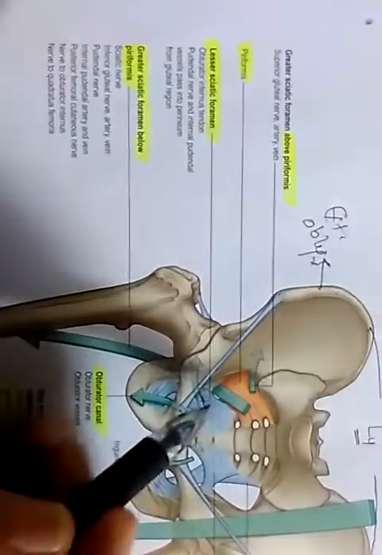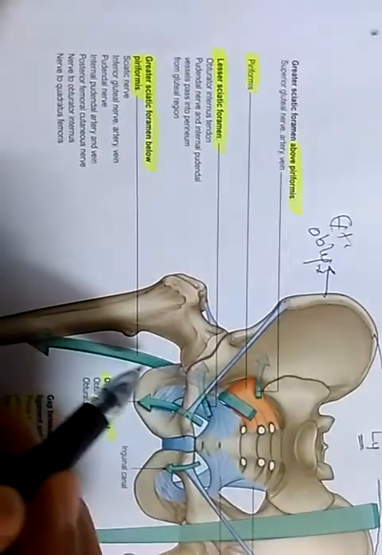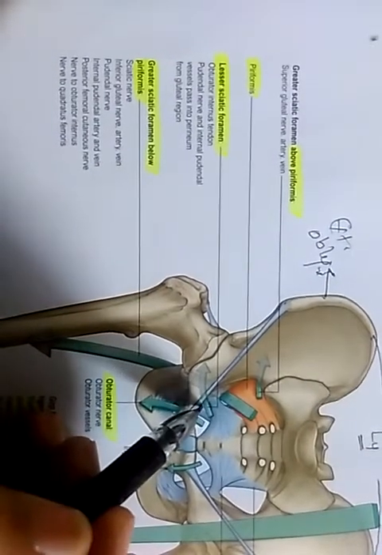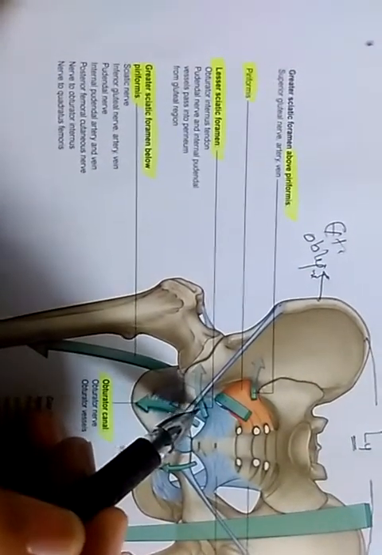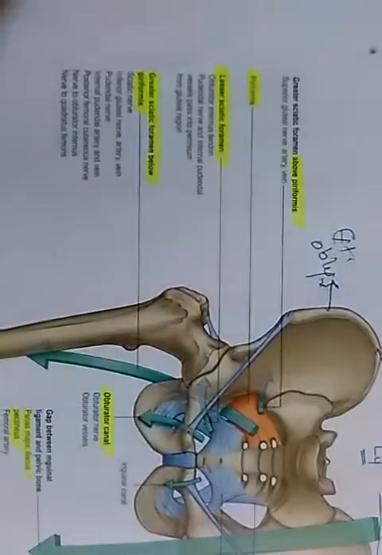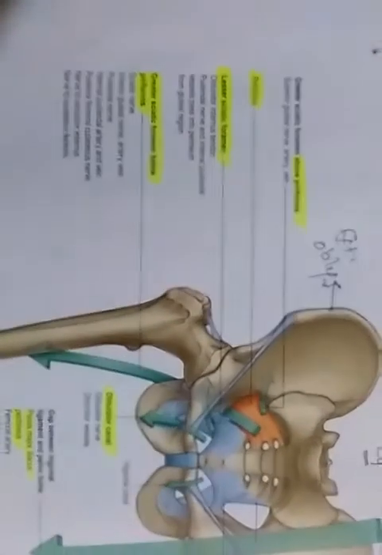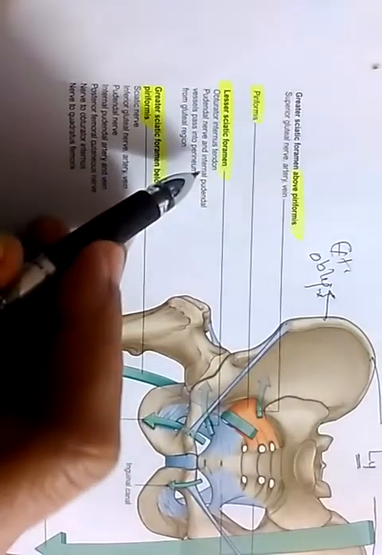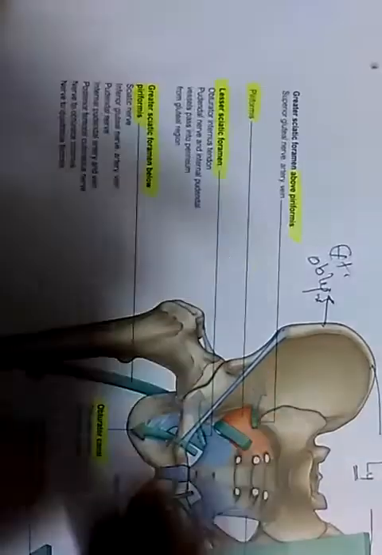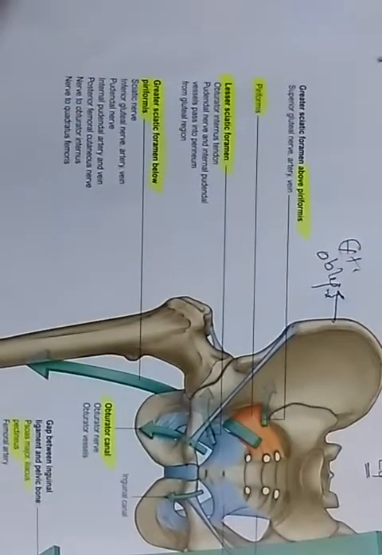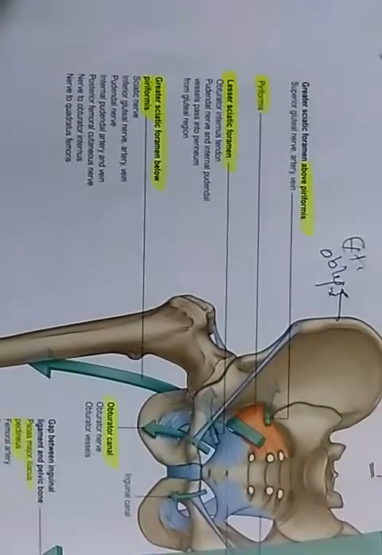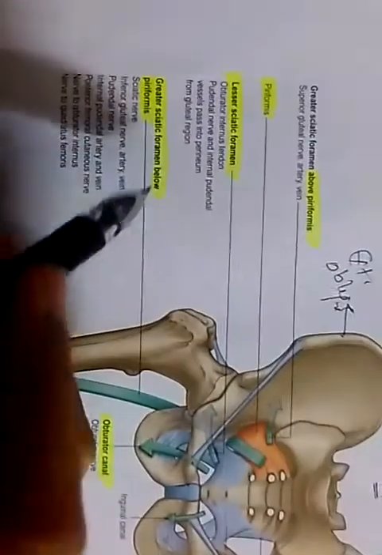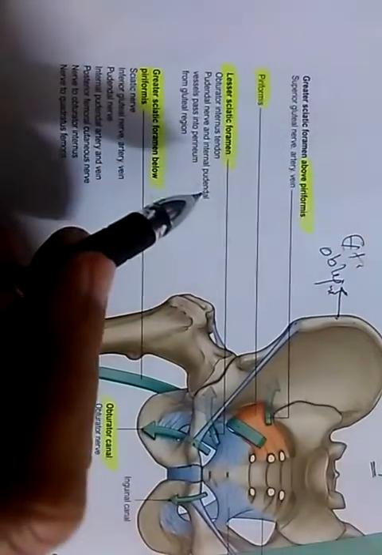Okay, now see, as you can see, some structures are passing here. And this is the lesser sciatic foramen below, below the ischial spine. From here, some of the structures which pass are the obturator internus tendon, pudendal nerve, and internal pudendal vessels. They pass into the perineum from the gluteal region. Okay, so their entry will be through both the greater and lesser sciatic foramen.